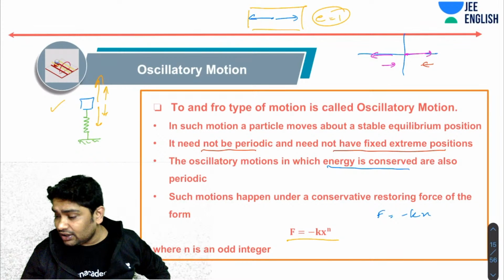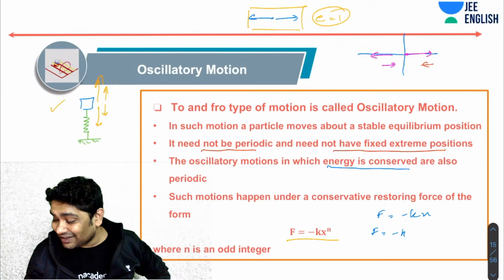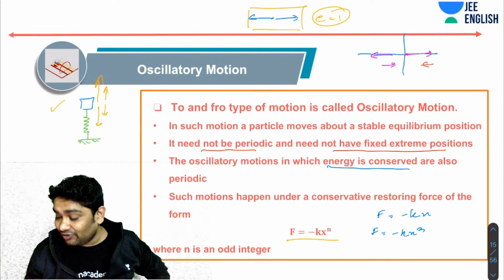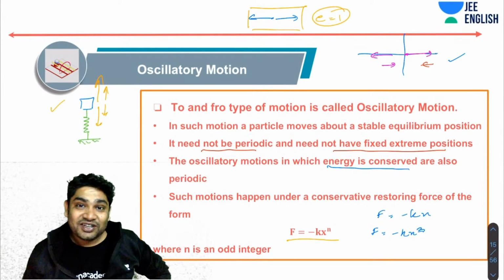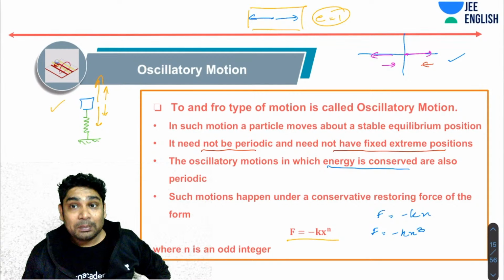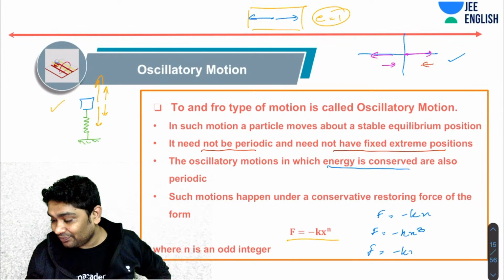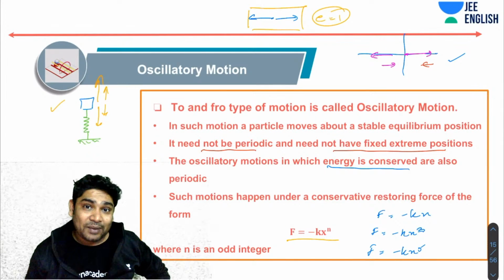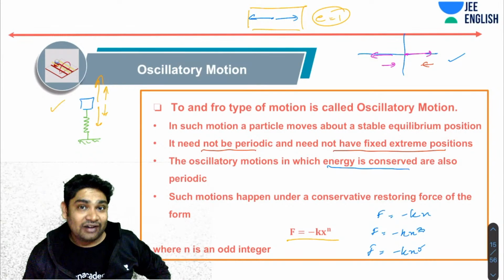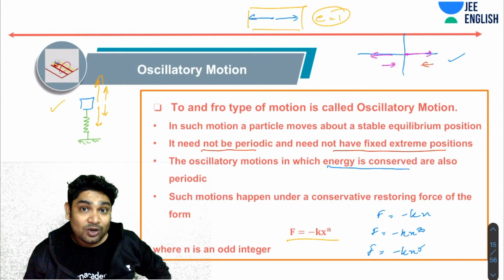Similarly, you could consider another force, F equals minus kx cubed. This will also act as a restoring force which will try to bring the object back to the origin. So any odd power of x would ensure a restoring force which will cause oscillatory motion about a mean position.